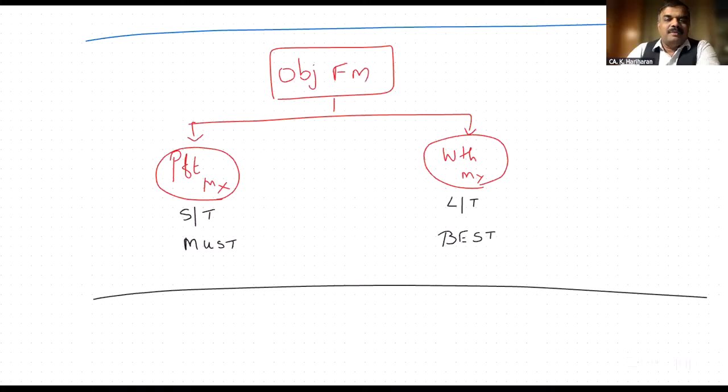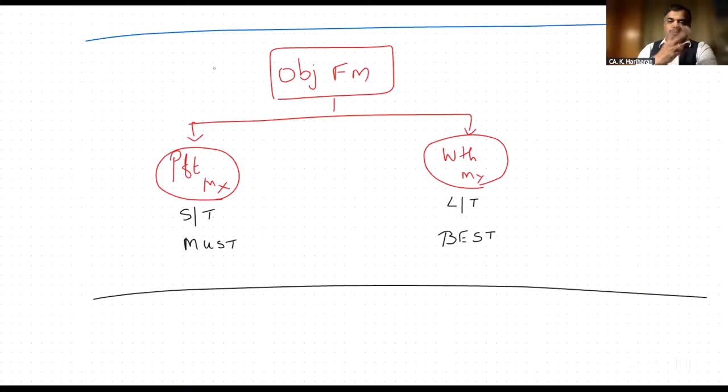Here, a commonly committed mistake from the student side is this. The objectives of financial management are also two: one is profit maximization and another is wealth maximization. The aspects of financial management are also two. What are they? Procurement of fund and effective utilization of fund.